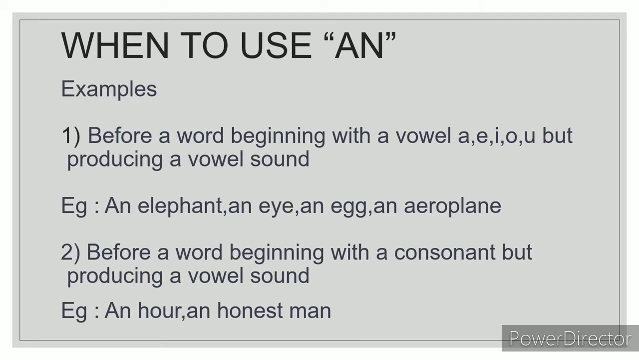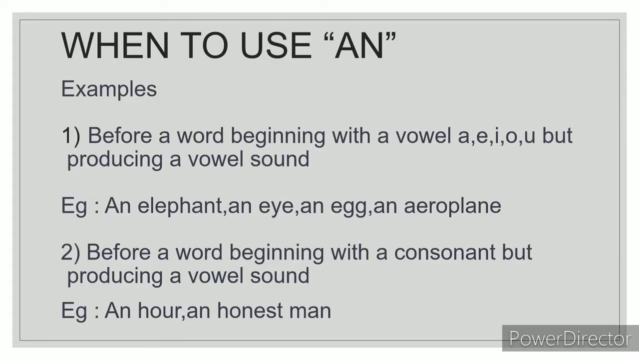So an elephant. It begins with the vowel E and it produces the vowel sound. Third one, an egg. It begins with a vowel E and it produces the vowel sound, an egg. And lastly, aeroplane.